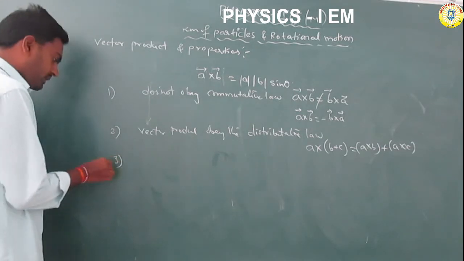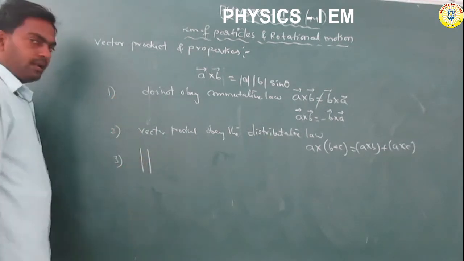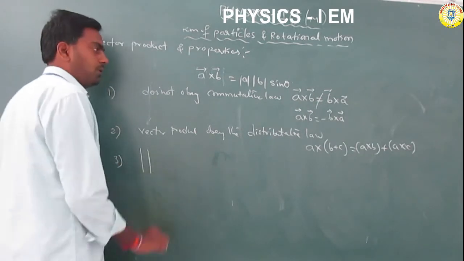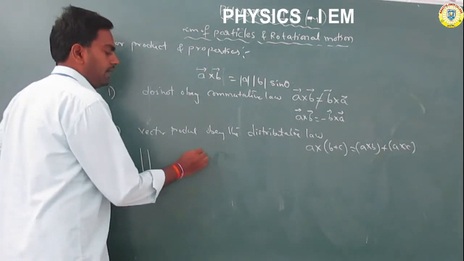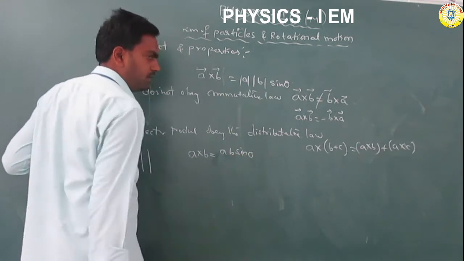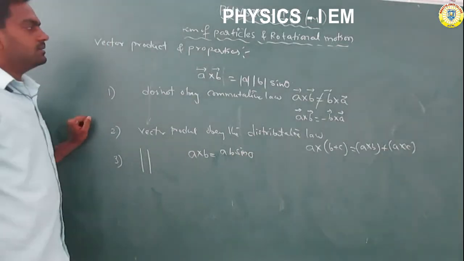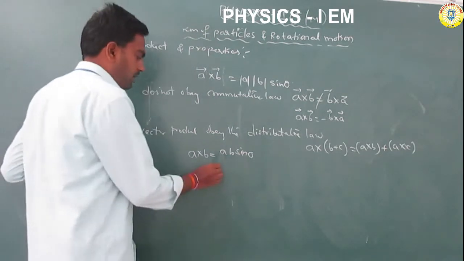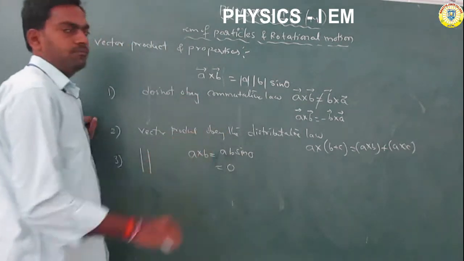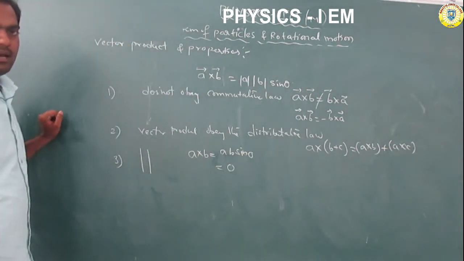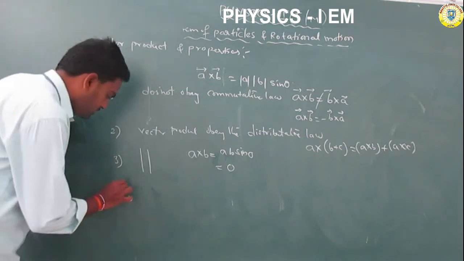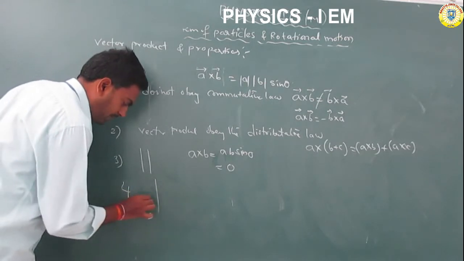If two vectors are parallel to each other, the angle theta between them is equal to 0. So A cross B is equal to AB sin theta, with theta equal to 0 because the two vectors are parallel. Sin 0 is equal to 0, and 0 times anything is 0. So when the two vectors are parallel, the vector product is minimum, or 0. Another case is when the two vectors are perpendicular to each other.